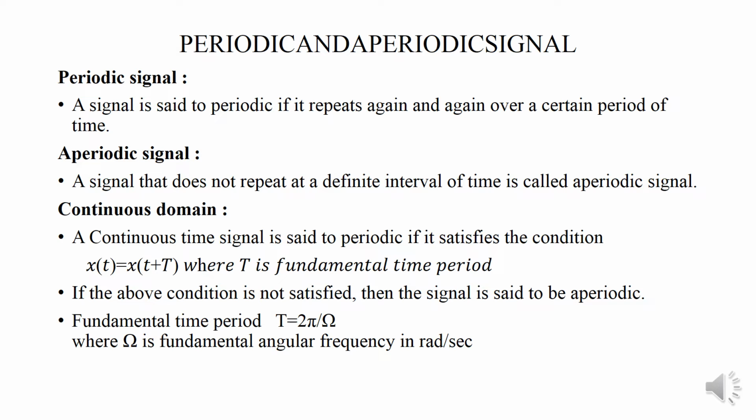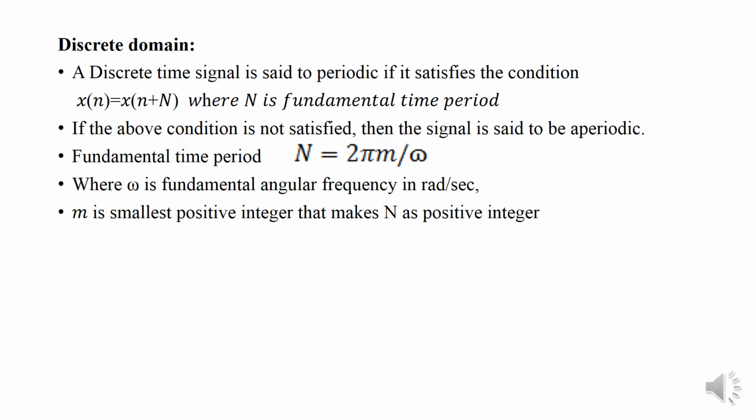The fundamental time period capital T is given by 2 pi by omega, where omega is the fundamental angular frequency in radians per second. Now we can see the discrete time signal. A discrete time signal is said to be periodic if it satisfies the condition x of n equal to x of n plus capital N, where capital N is the fundamental time period. If the above condition is not satisfied, then the signal is said to be aperiodic. The fundamental time period capital N is given by 2 pi m by omega, where omega is the fundamental angular frequency in radians per second, and here small m is the smallest positive integer that makes capital N a positive integer.